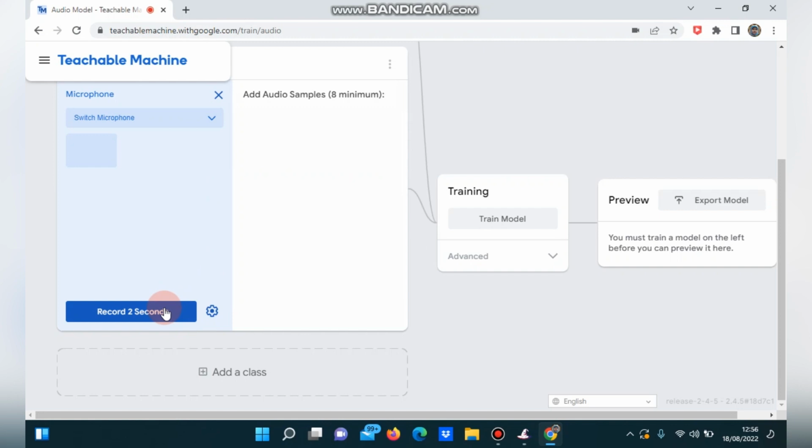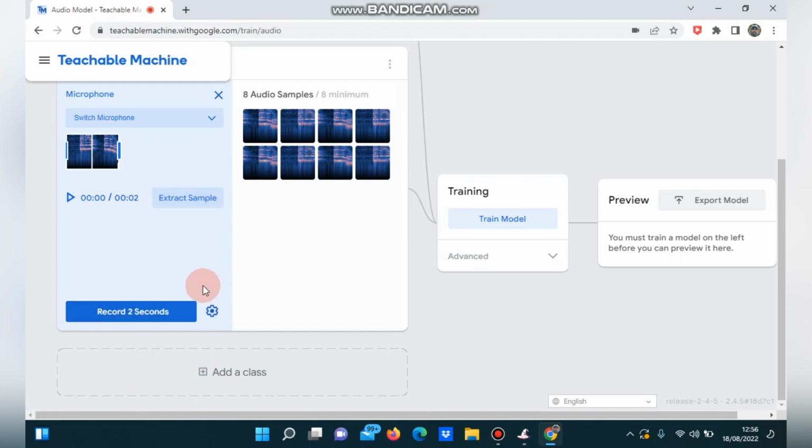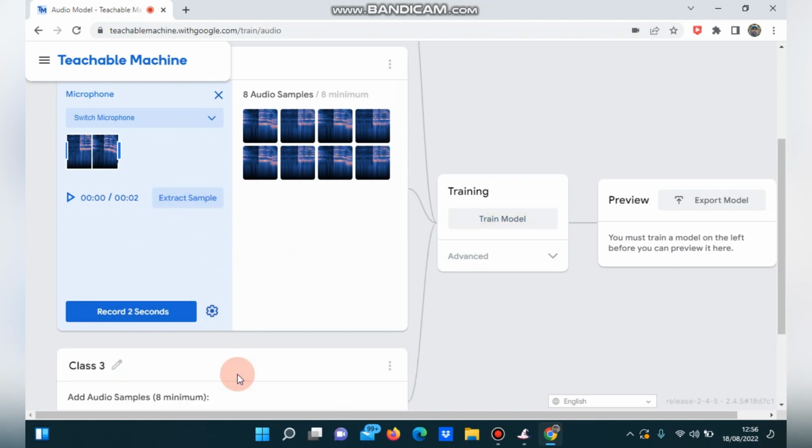The sound: Spendoyo, Spendoyo. Okay. After that, we click extract sample. We make 8 minimum. Okay, that's enough. Then we click add class.